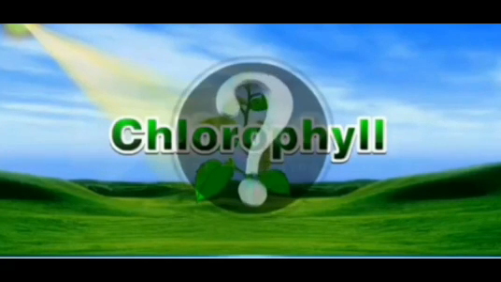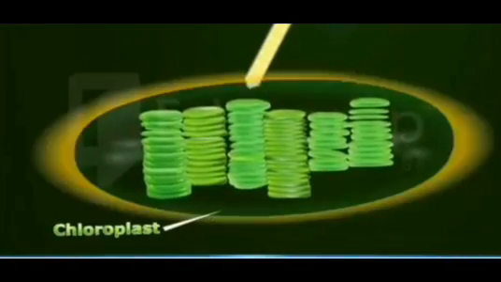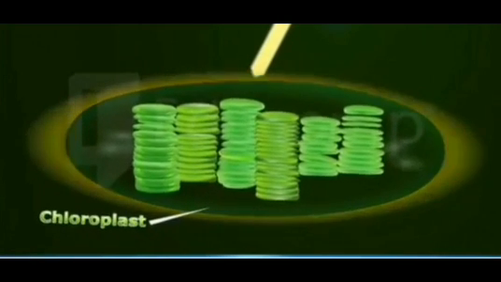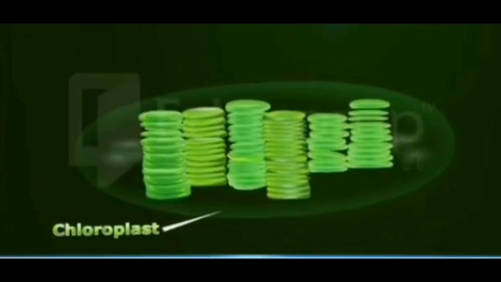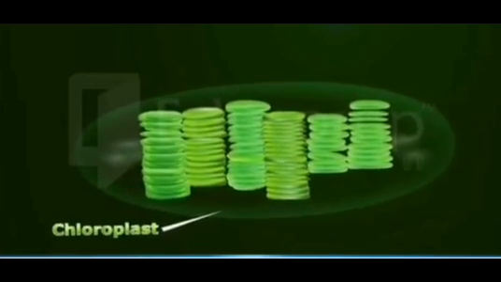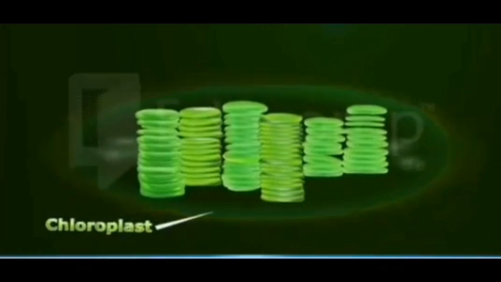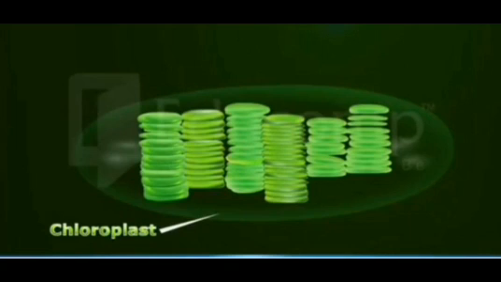Now what is chlorophyll? Chlorophyll is a green pigment which is present in the leaf cell. The chloroplast absorbs and stores the energy from light, and the stored energy is then used for the production of food or food manufacturing.